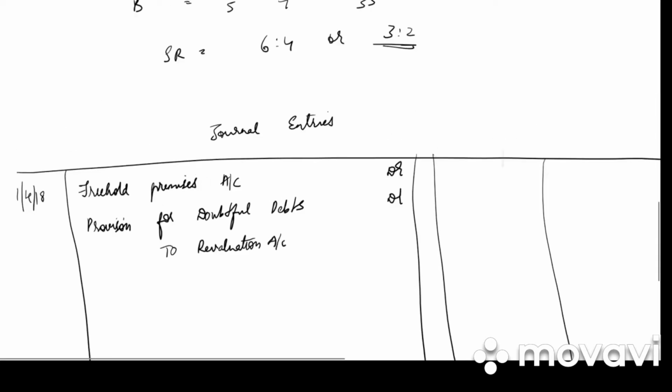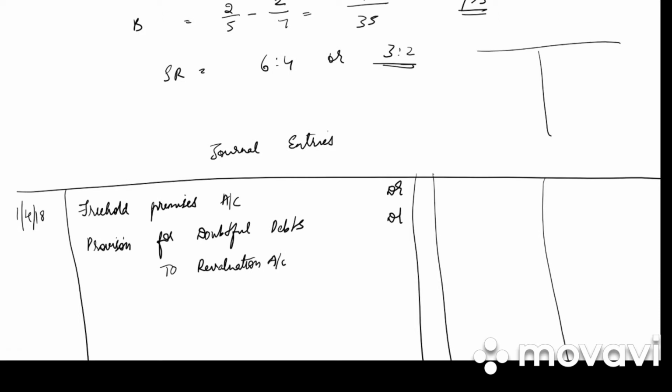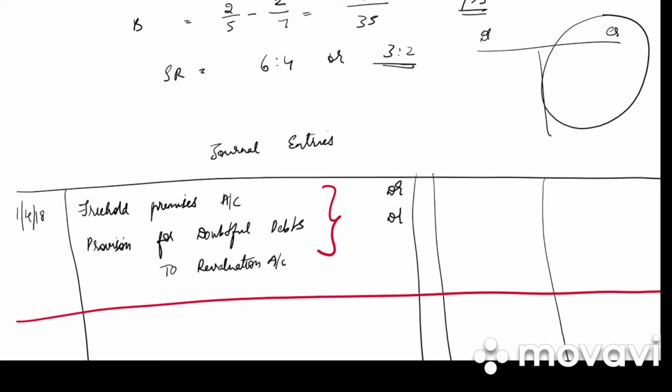Why have I written the compound entry? While we do the revaluation account, whatever is written on the credit side, I have written in this journal entry.